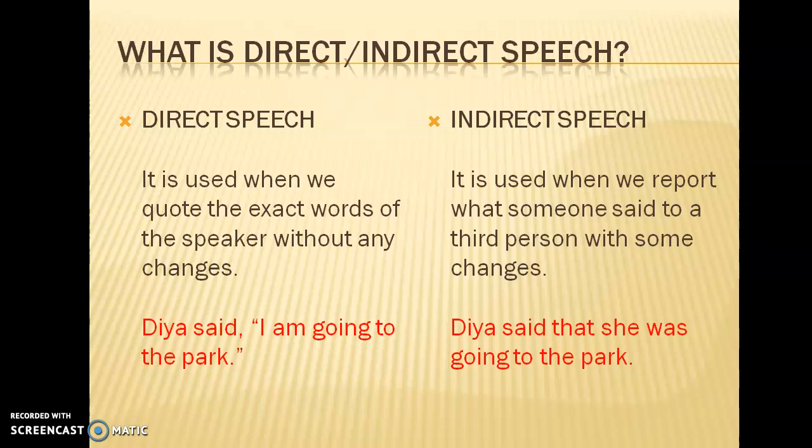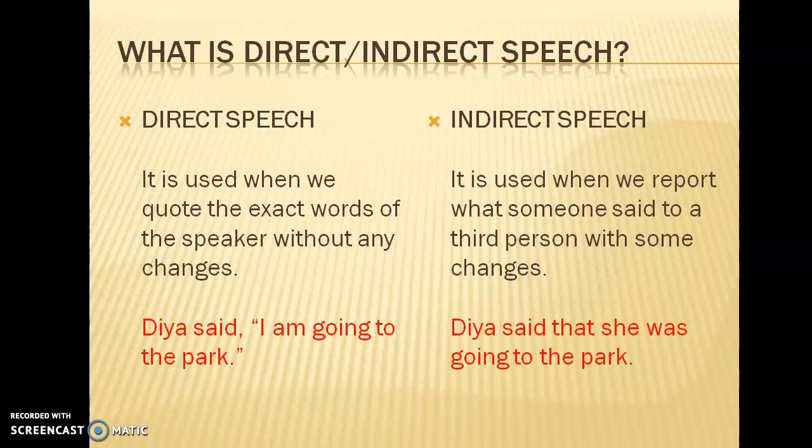Now see how the same sentence will change. Dia said that she was going to the park, because Dia has already said a dialogue, "I am going to the park." Now when I pass this message to a third person, it becomes a message of the past. In the present, I am passing that message, so I will make certain changes because Dia is going to the park. I am not going to the park, right? So I will say Dia said that she was going to the park, because Dia said this to me in the past and I am passing it to somebody now. So that is why I will make these changes.